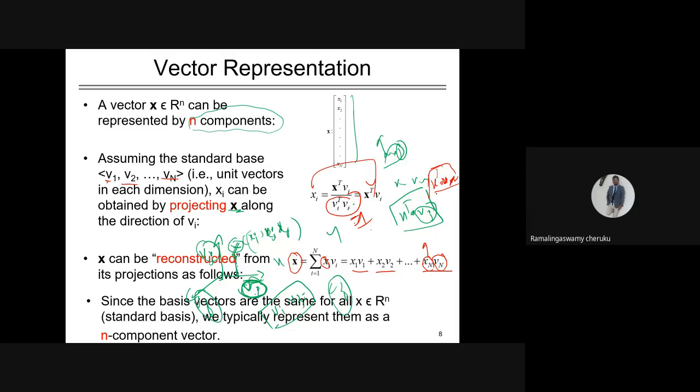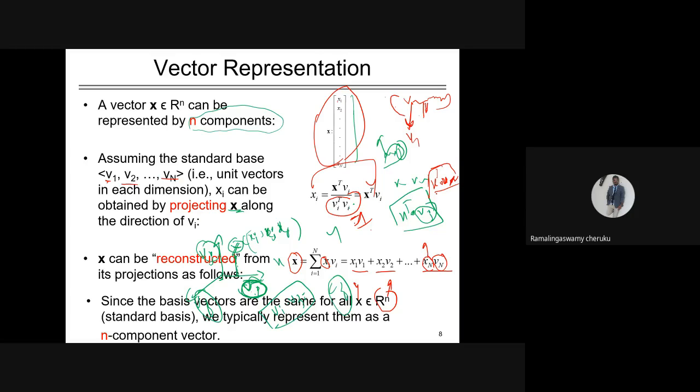The basis vectors are common for all the samples which belong to the n dimensional space, the standard basis. So we typically represent every x as an n component vector, because it is n dimensional space. So x is represented as x1, x2, x3, up to xn, a data sample in the n dimension. What does x1 mean? The x1 value says that it is the projection in the x1 direction.